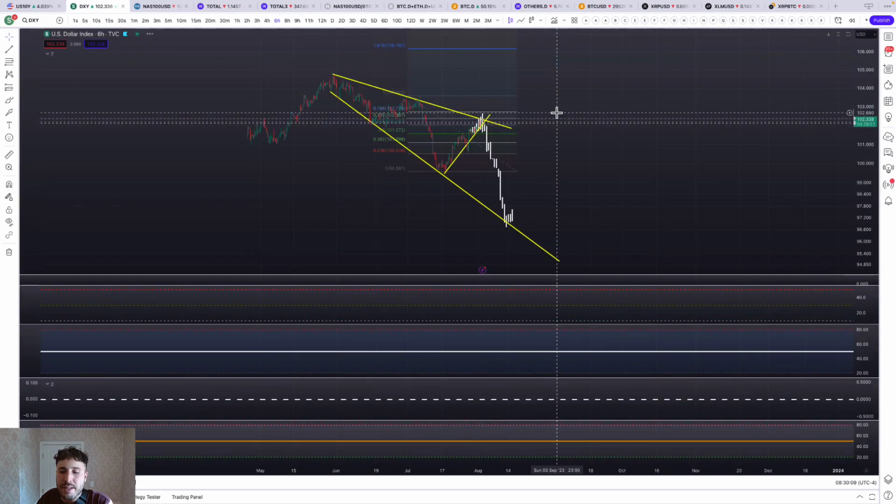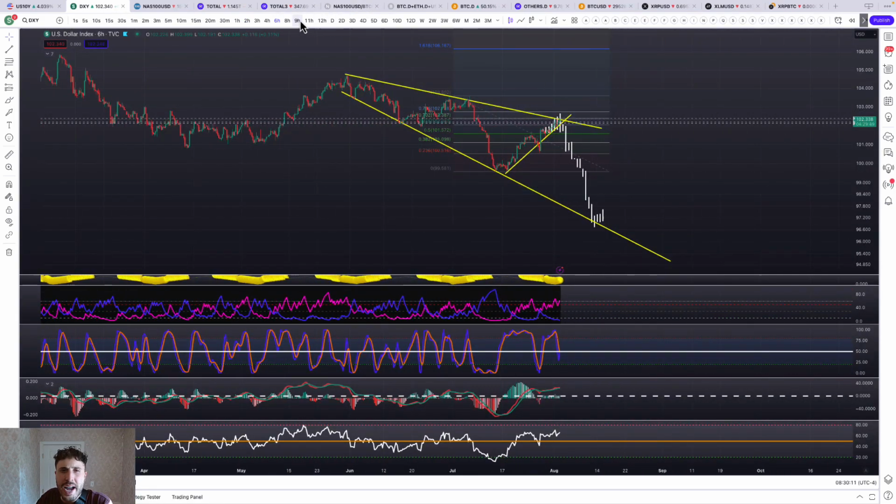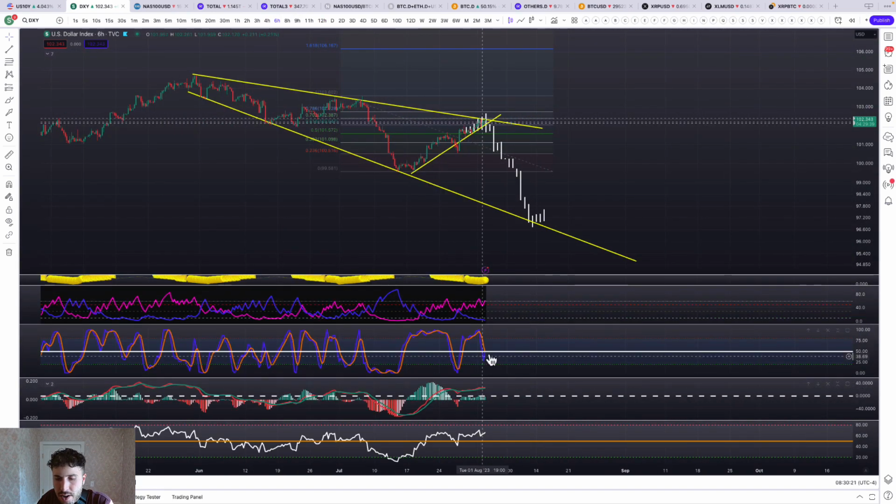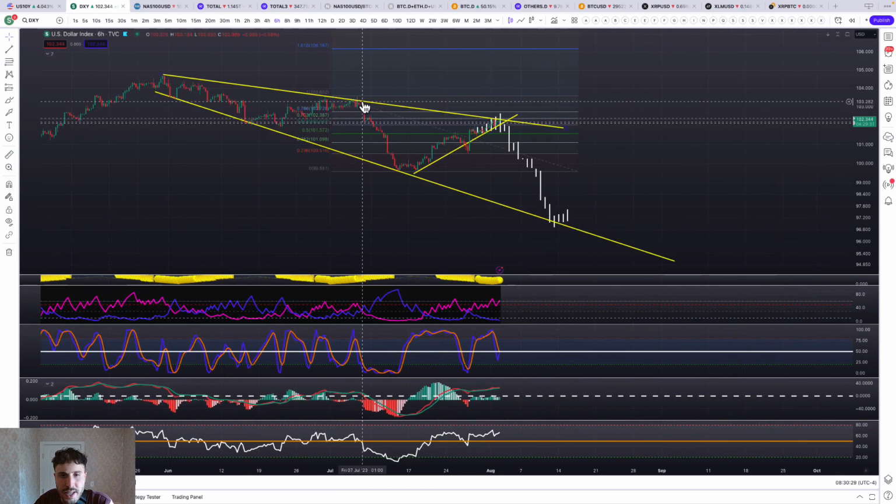I'm looking at the momentum on the 6-hour chart, the 9-hour chart, and the 12-hour chart, and we want to see this crossover. Right now, the 12-hour chart is not crossed over just yet. The 6-hour chart did cross over, and now it's starting to cross up. So this could be that last phase that I was talking about. In comparison, right here we started to roll over, and then we had this last little attempt to break above, and then we got rejected back down. I think that's what we're getting ready to do today. So that's for the dollar right now.